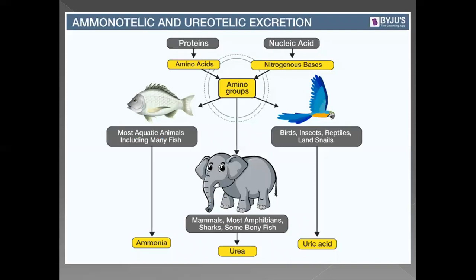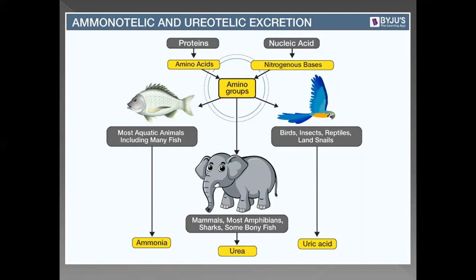Now, the three products: how ammonia is formed and which type of organism will release ammonia. Ammonia is actually a small gaseous molecule and is highly soluble in water. It can diffuse very rapidly across the plasma membrane even when dissolved in water. Okay? It is highly toxic in its concentrated form, so it needs to be dissolved in water.